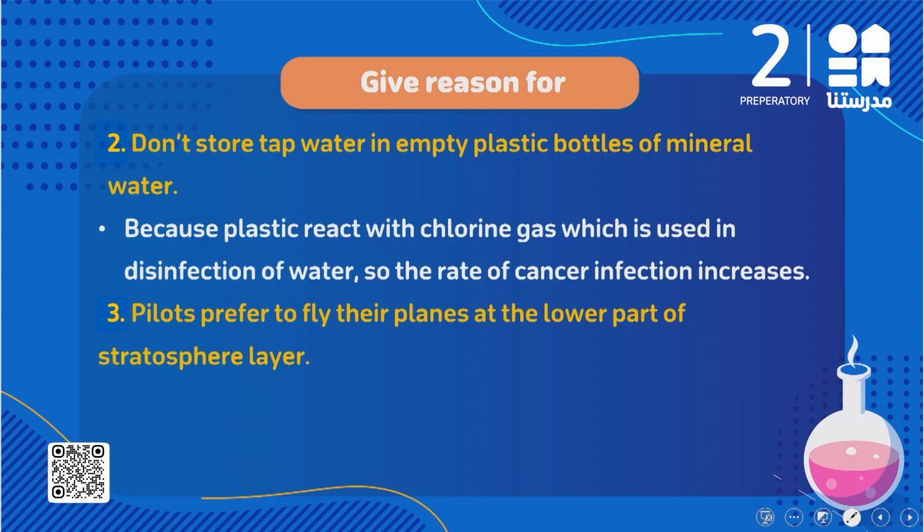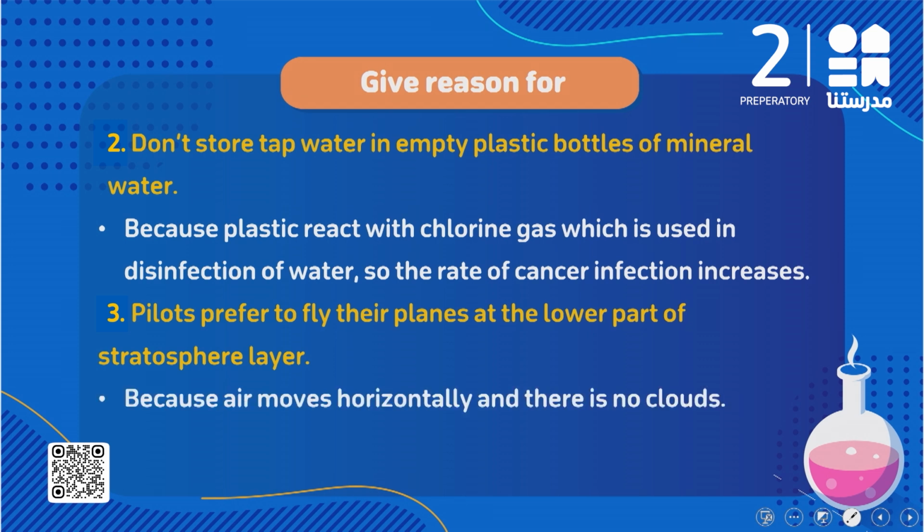Okay. Number 4, pilots prefer to fly their planes at the lower part of the stratosphere layer. Why? We said in the stratosphere layer the air moves horizontally, so it's very suitable for the pilots to fly their planes in this layer, and also there are no clouds. So again, because air moves horizontally and there are no clouds.